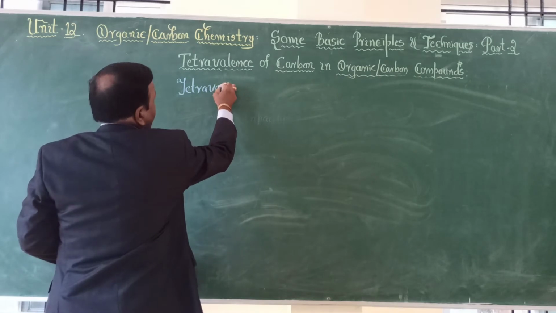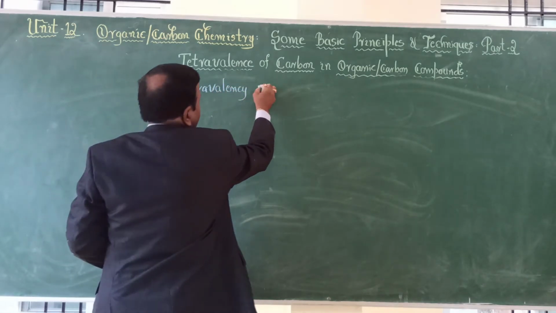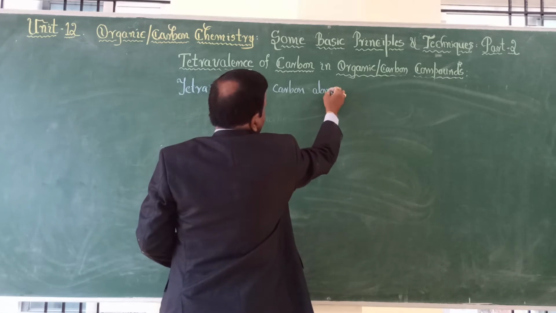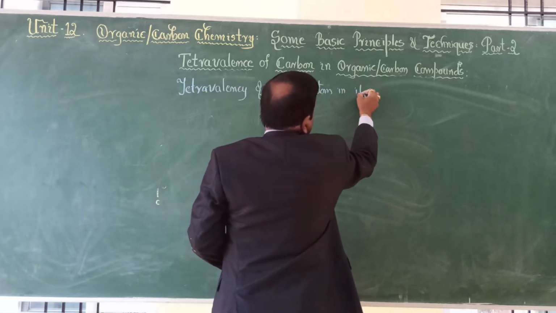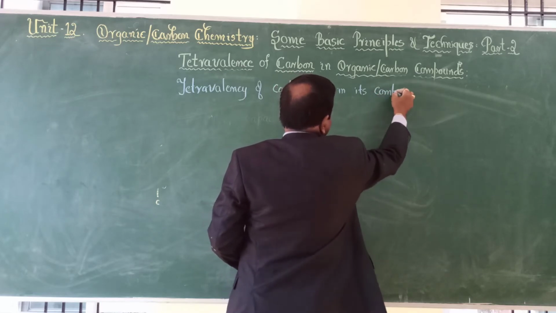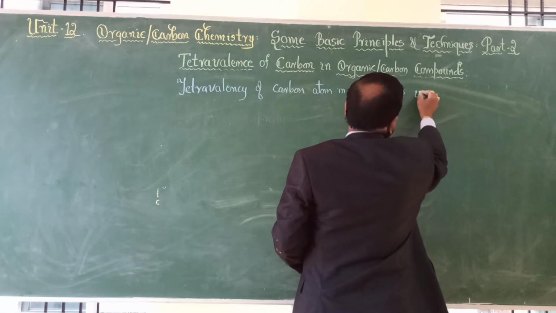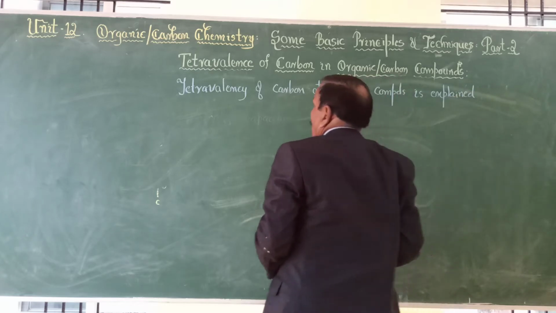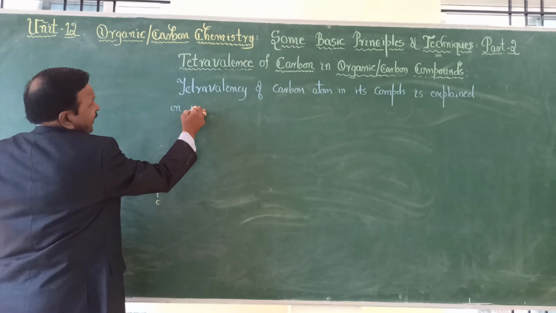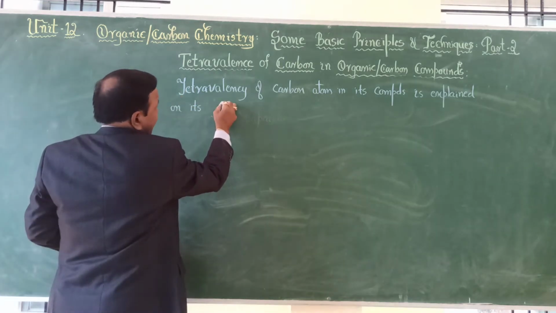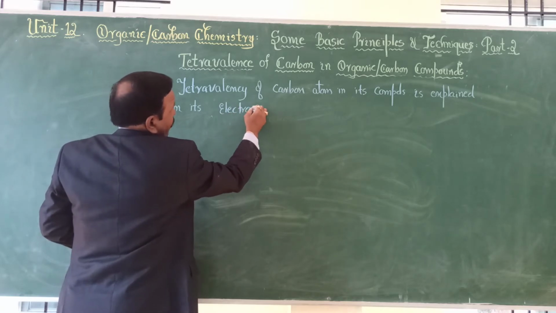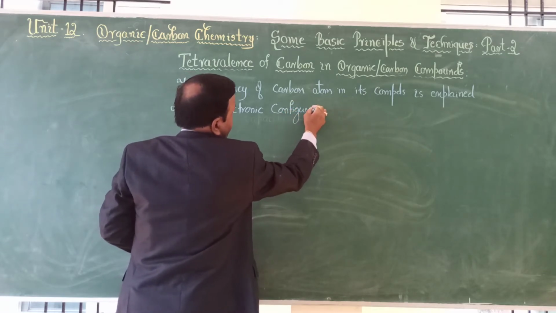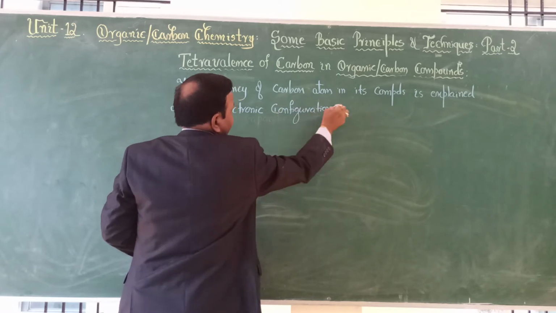Tetravalency of carbon. The tetravalency of a carbon atom in its compounds, that is, carbon compounds, is explained on its electronic configuration.